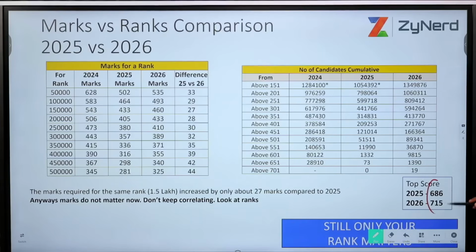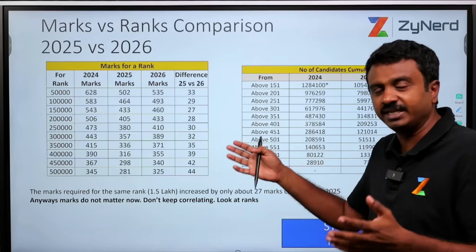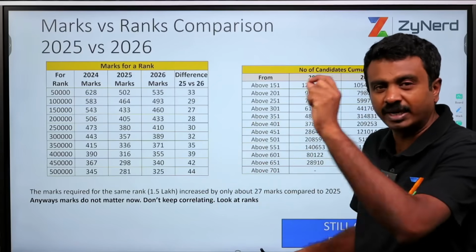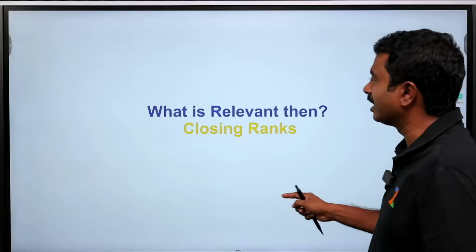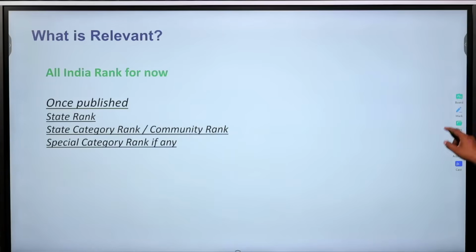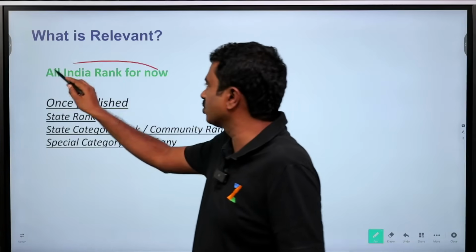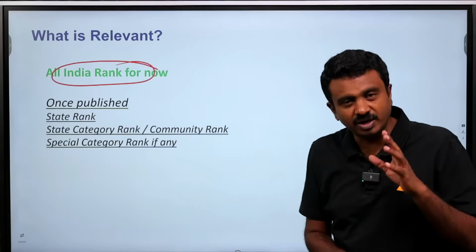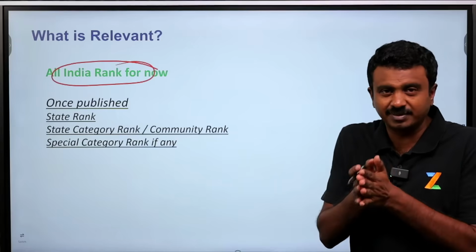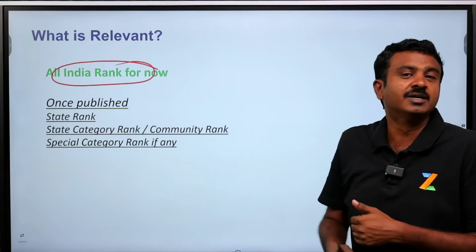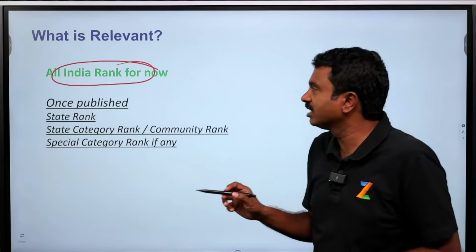The topper scored 686 this year, the topper scored 715 in the previous year, it doesn't matter. If a topper is a topper, even if they had scored 780 marks out of 720, that is one person who is going to pick up a seat. Doesn't matter. So all that matters is the number of people above you. So what is relevant then? Very clearly, All India rank is the only thing that is relevant now. Look at All India ranks. ZyNerd has data. Even if you are looking outside, please don't go with marks. It will be difficult to correlate every round, but go with All India rank.